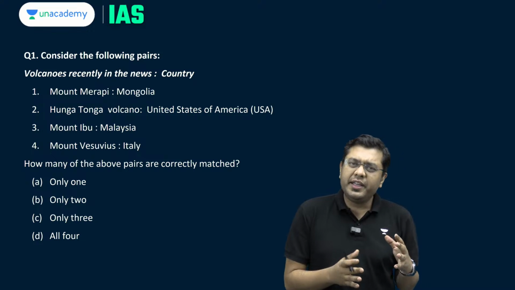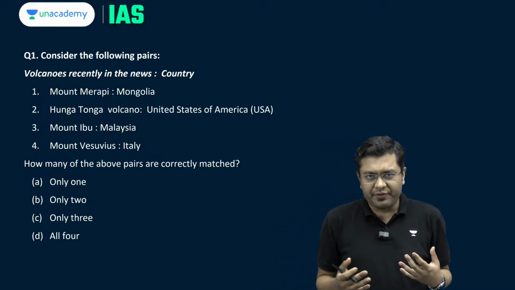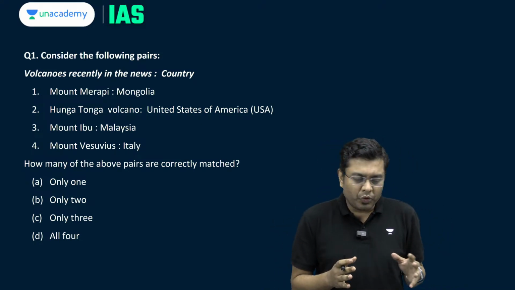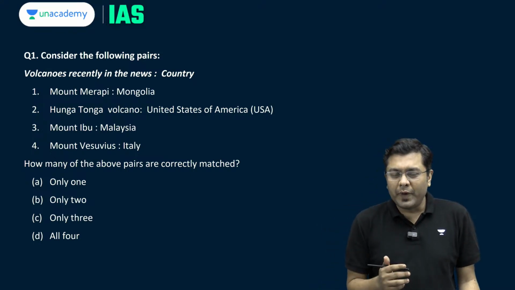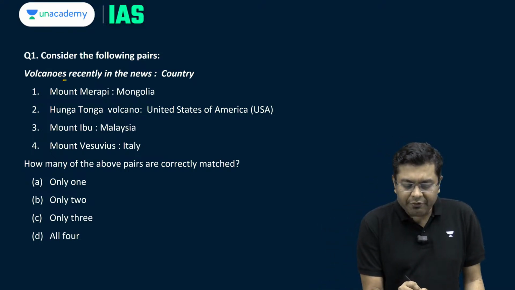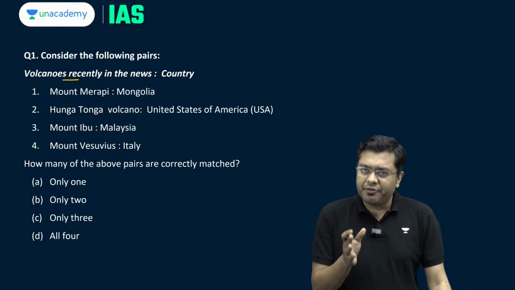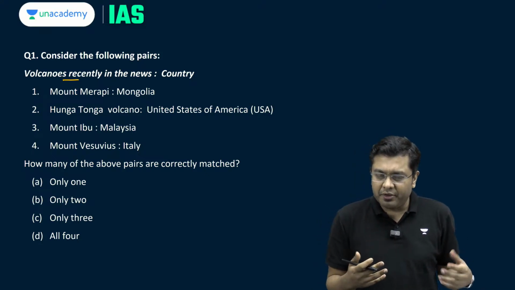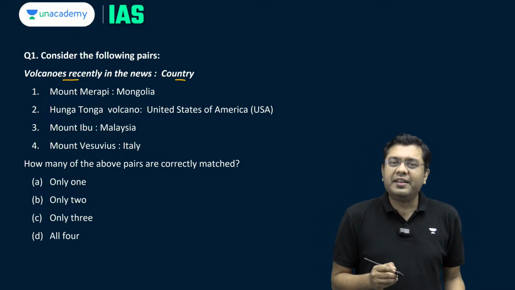The first question is associated with the aspect of current affairs and it is a dynamic portion. This is a match the following kind of question where you have to match the volcanoes which have erupted in recent times and the country where they are situated.